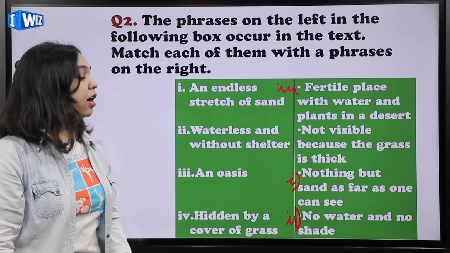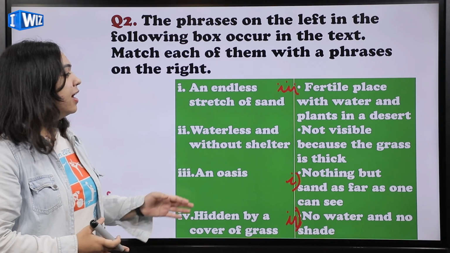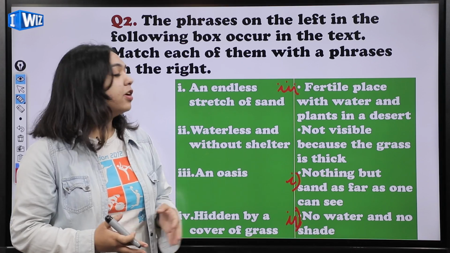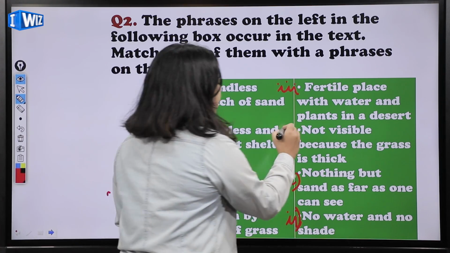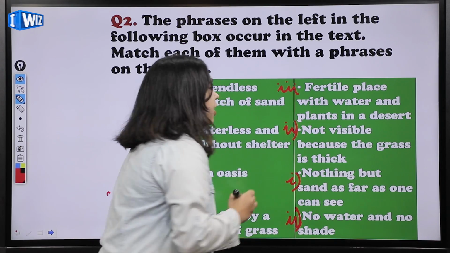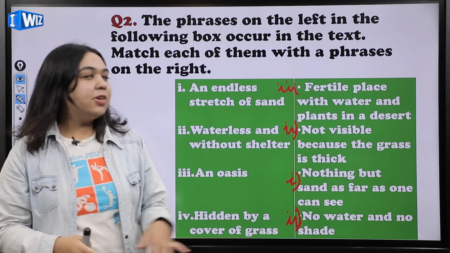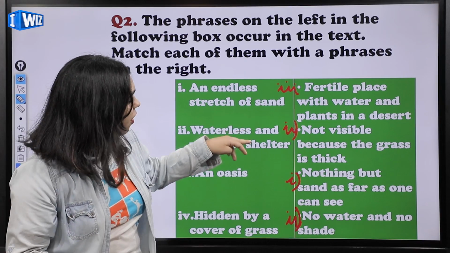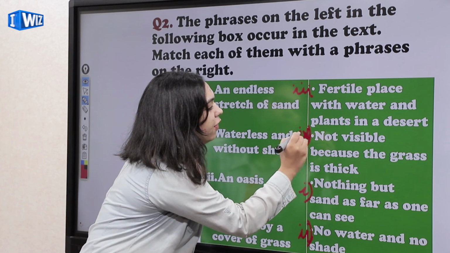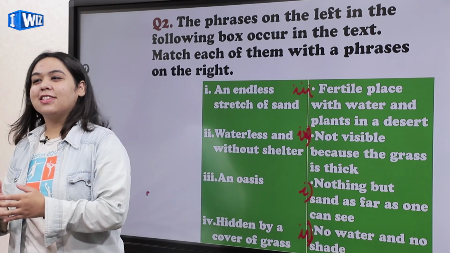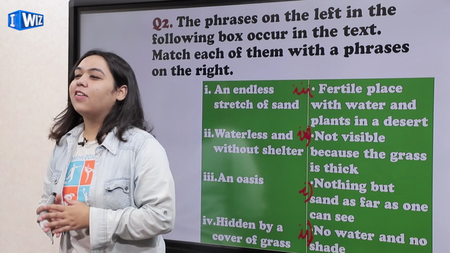Then, hidden by a cover of grass. What is it? It means not visible because the grass is thick. Okay, so I hope it's clear to you. If you have tried along with me, just check your answer. So the order would be 3, 4, 1, 2. That's the right order. I hope you have understood it.